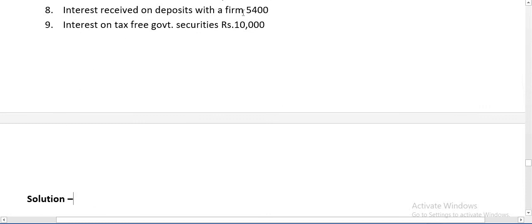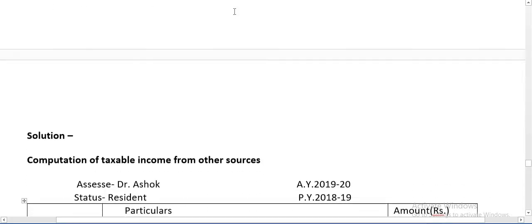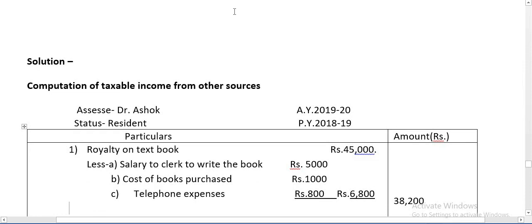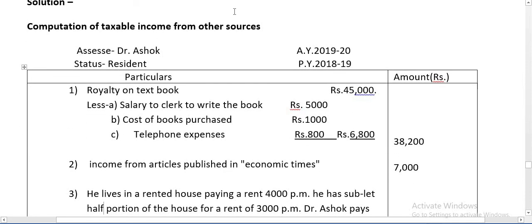Interest received on deposit with a firm 5,400. Remember, interest on deposit with the firm is subject to TDS of 10%. Interest on tax-free government securities rupees 10,000. Remember, interest on tax-free government securities is tax-free. You have to compute taxable income from other sources. So here the assessee is Dr. Ashok, status is resident, assessment year 1920, previous year 1819.